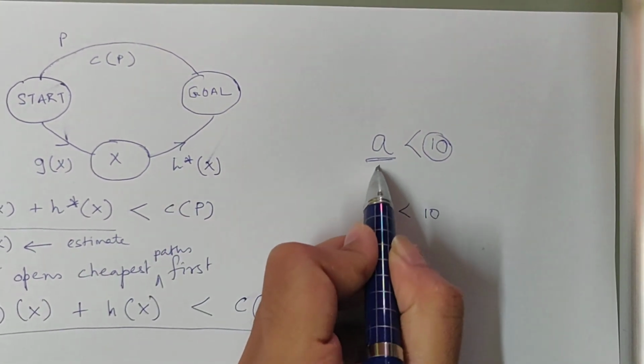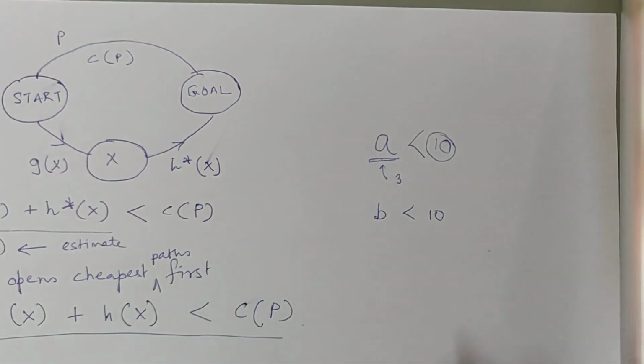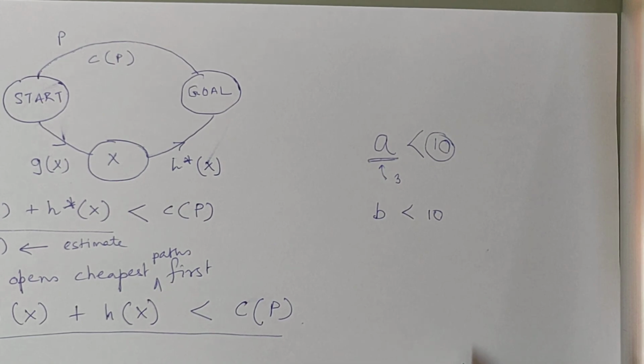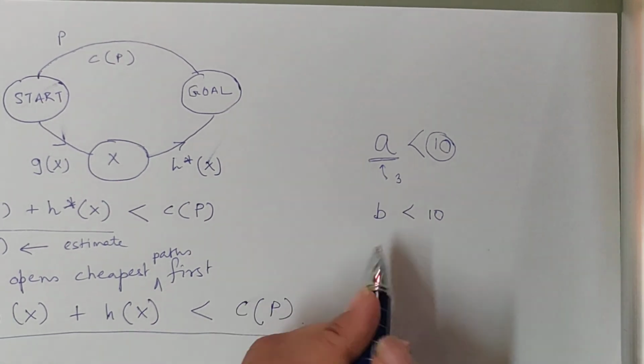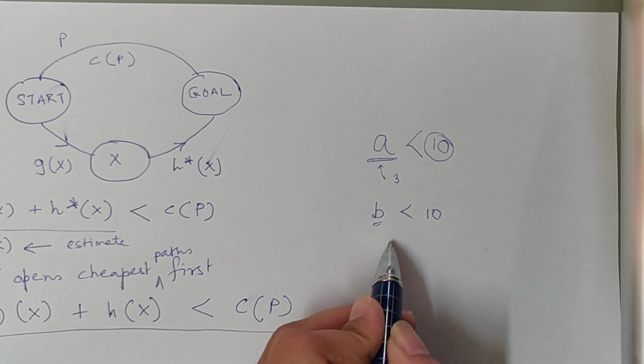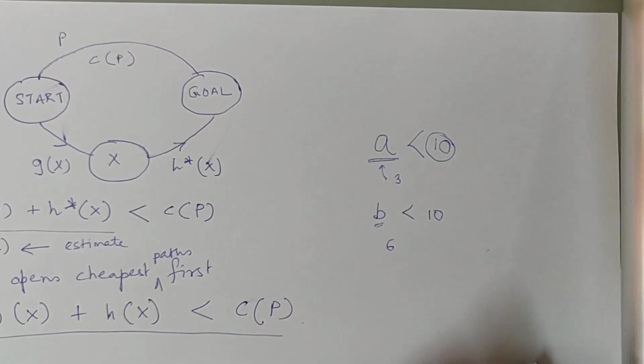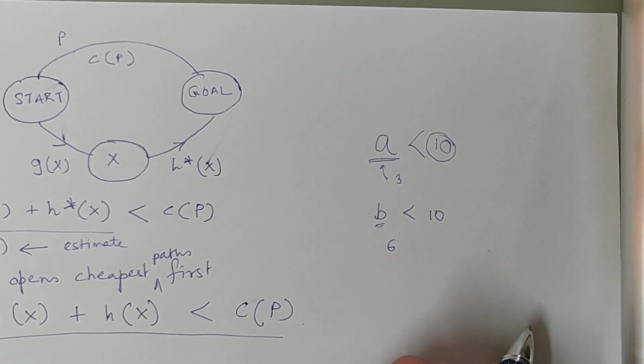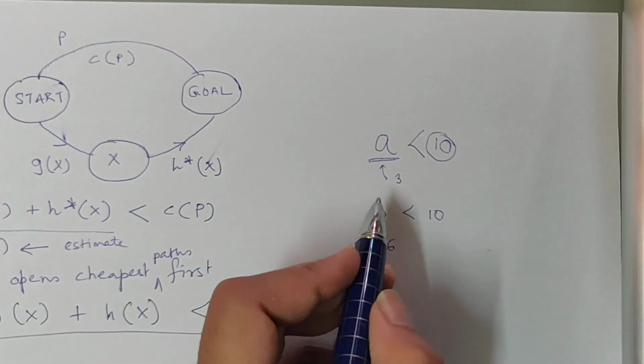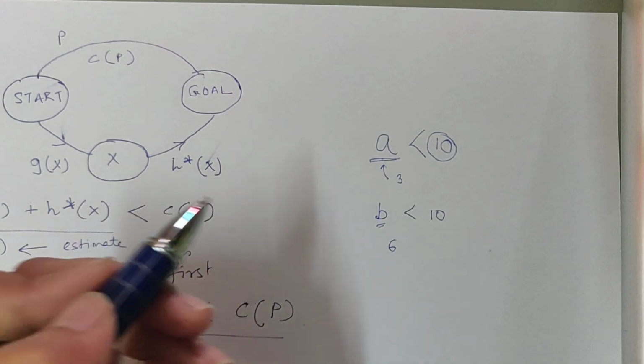Maybe the value of a was 3, but you chose the value of b to be 6, and the condition will be met if and only if something around 3 is there.